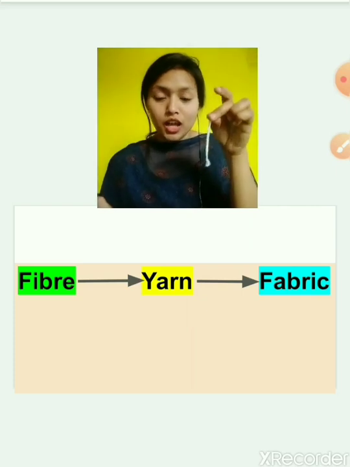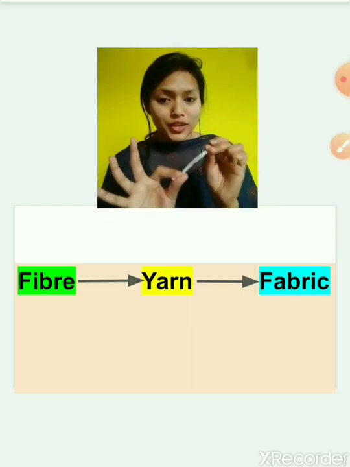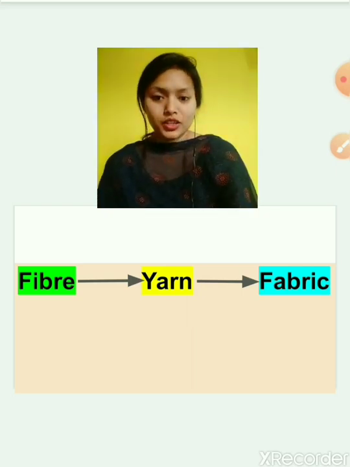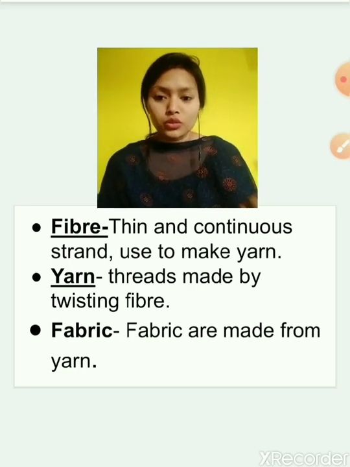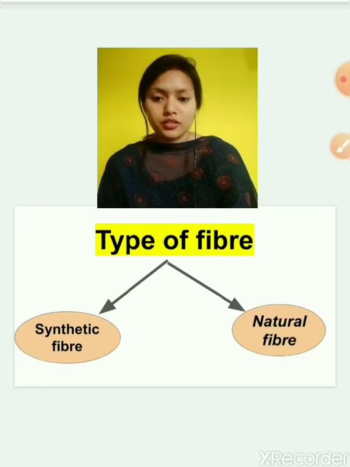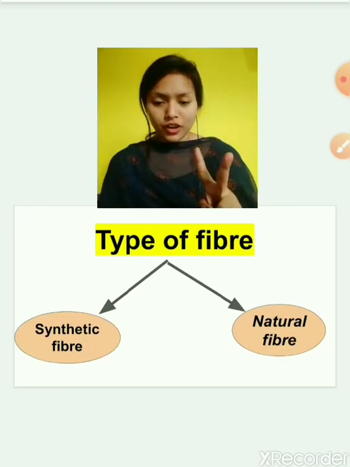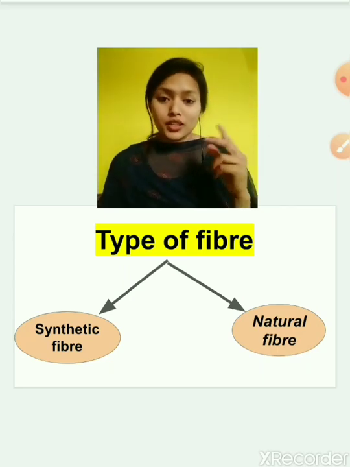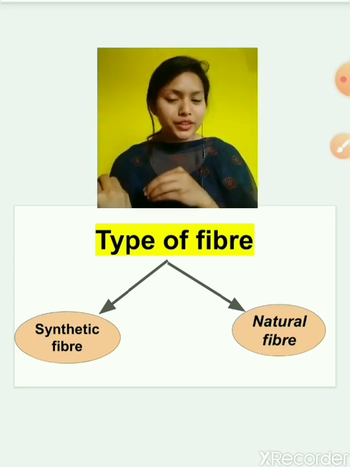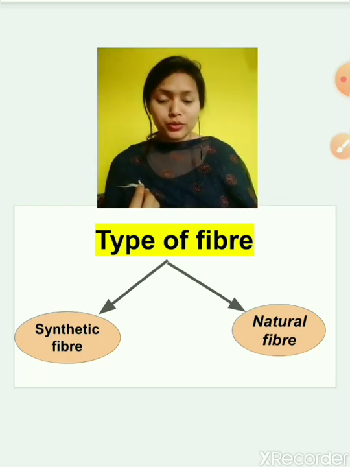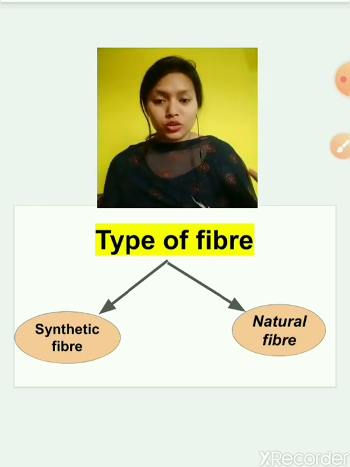These yarns are converted into fabric. Now there are two types of fibers, synthetic fiber and natural fiber. Synthetic fibers are prepared in factories using chemicals. Natural fibers are taken from plants or animals.